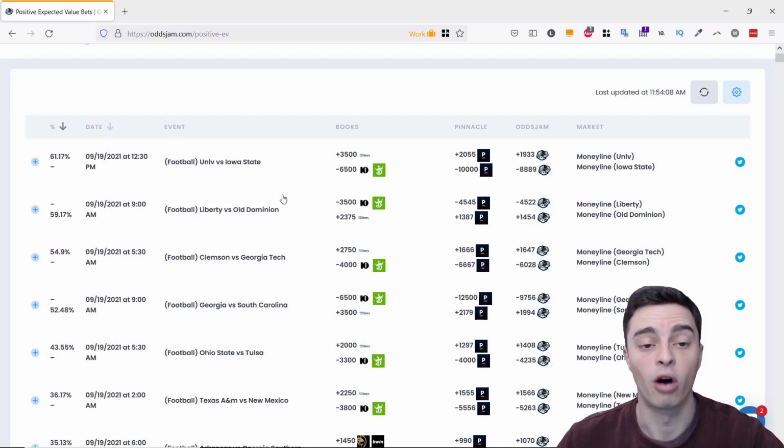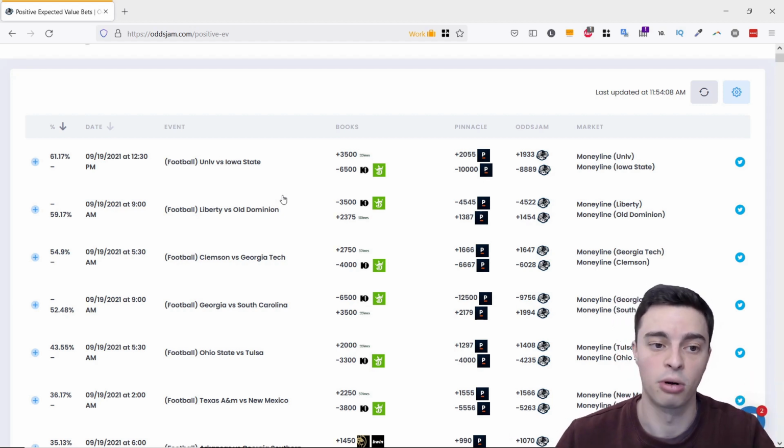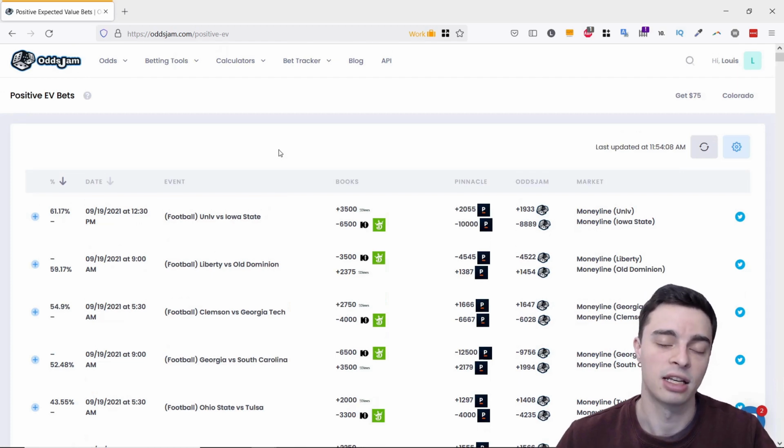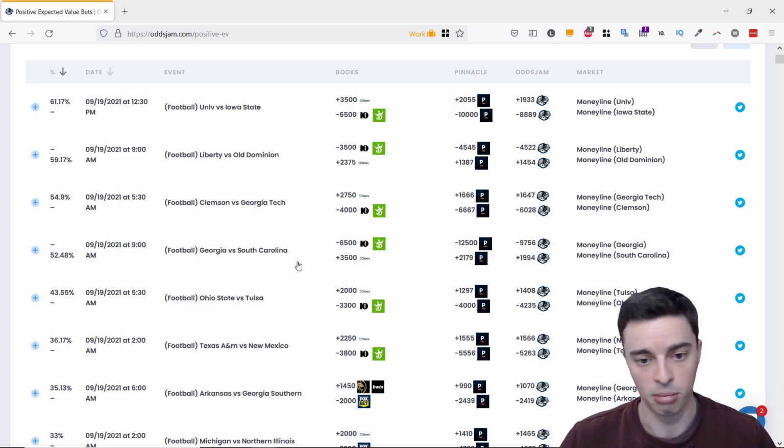They offer these value bets as part of their industry plan. So yeah, if you are interested in doing these value bets, positive EV bets, you'll need to get access to that industry plan. But it is worth it if that is what you are interested in doing, not just arbitrage betting, but value betting as well.